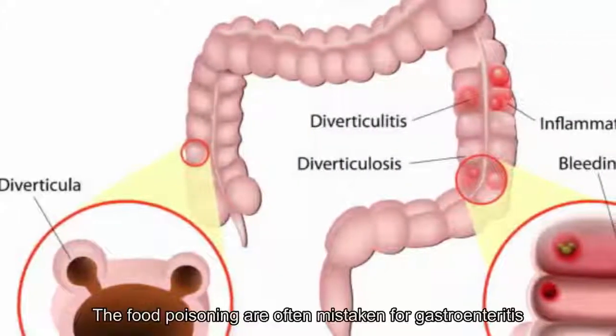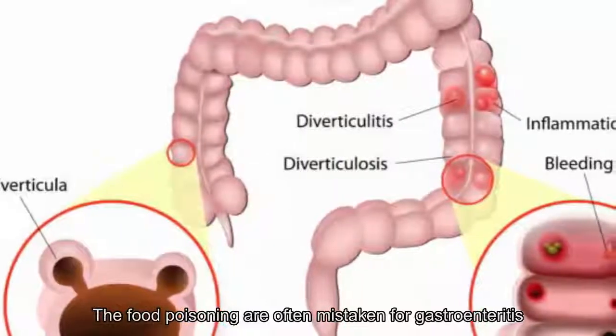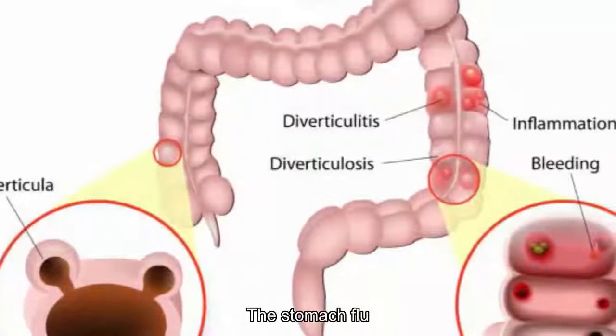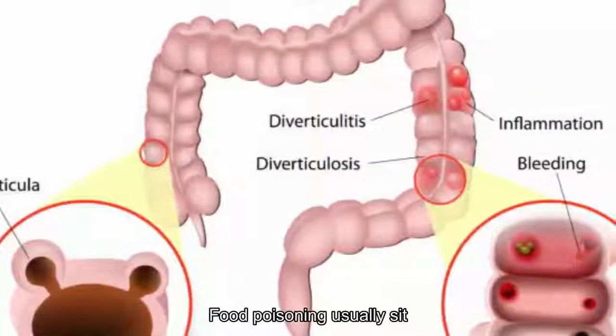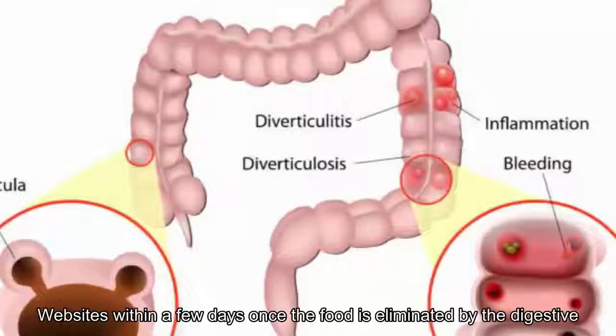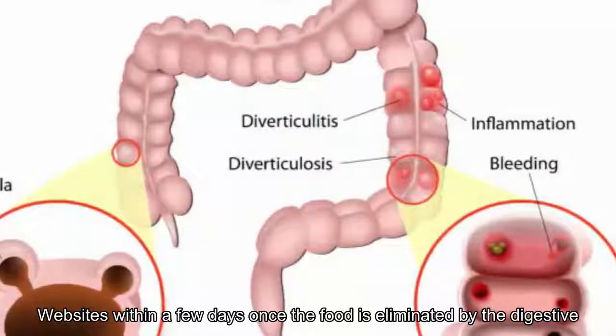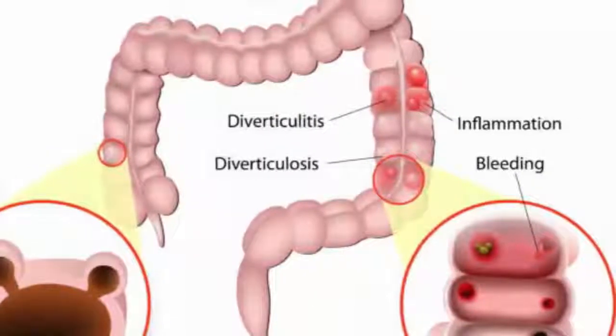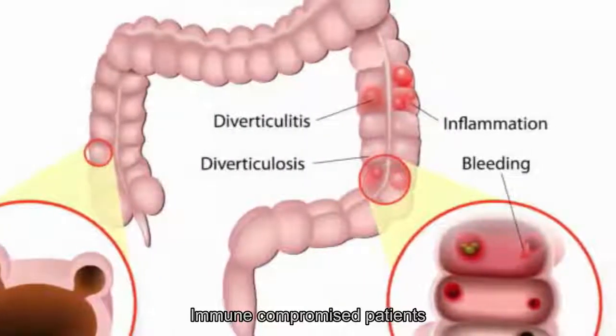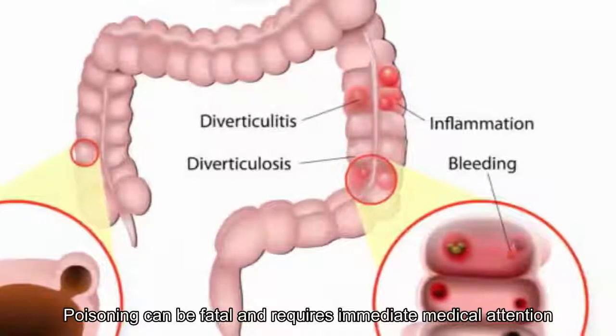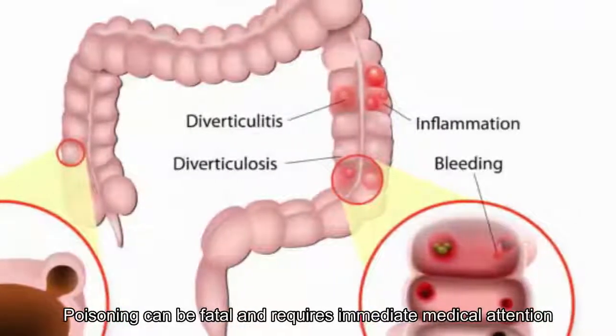The symptoms of food poisoning are often mistaken for gastroenteritis, the stomach flu. However, food poisoning usually subsides within a few days once the food is eliminated by the digestive tract. In elderly, young, or immune-compromised patients, food poisoning can be fatal and requires immediate medical attention.